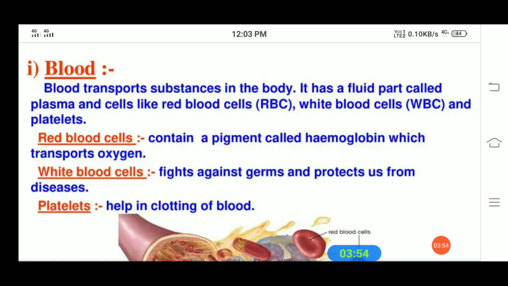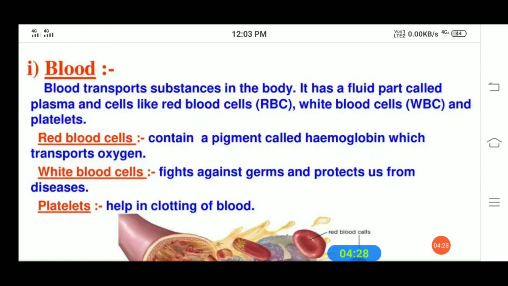So students, how does the blood carry various substances? As you know, blood is a liquid which has cells of various kinds suspended in it. As you know, our body is made up of tiny particles that we call cells. So the cells suspended in blood are red blood cells, white blood cells and platelets.